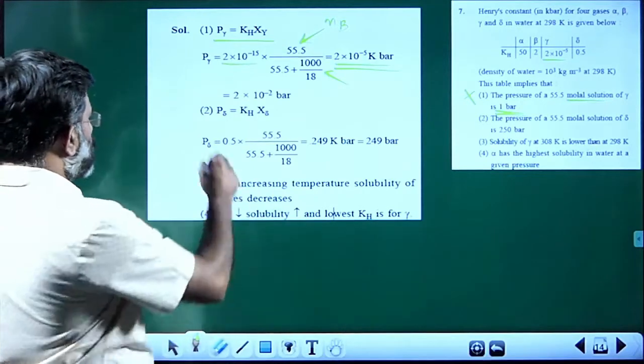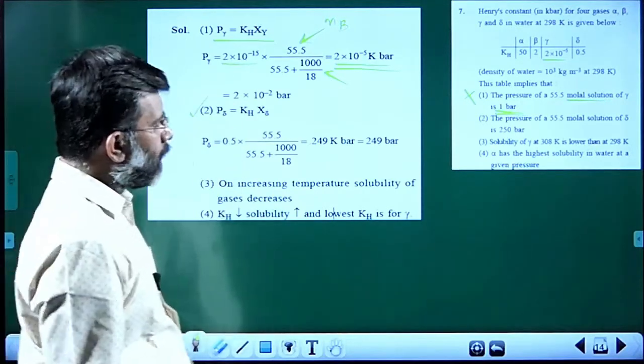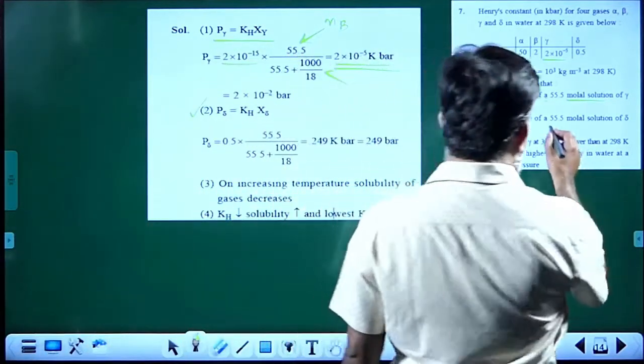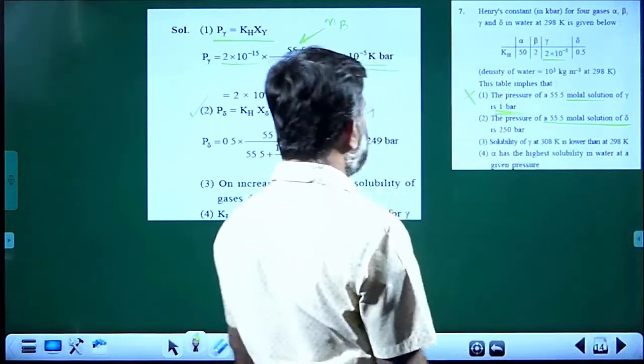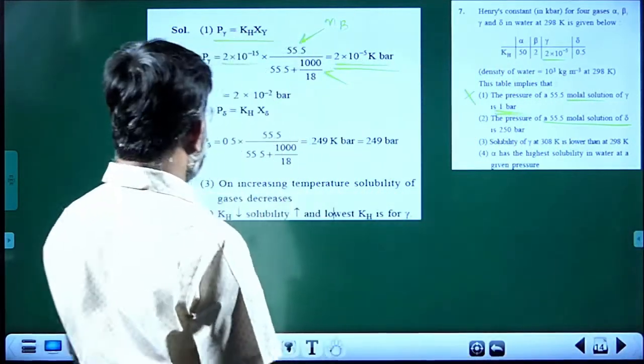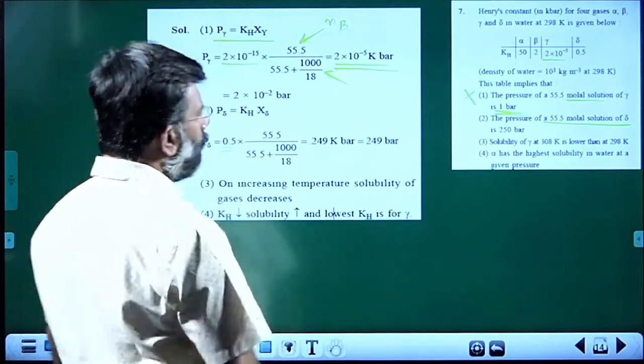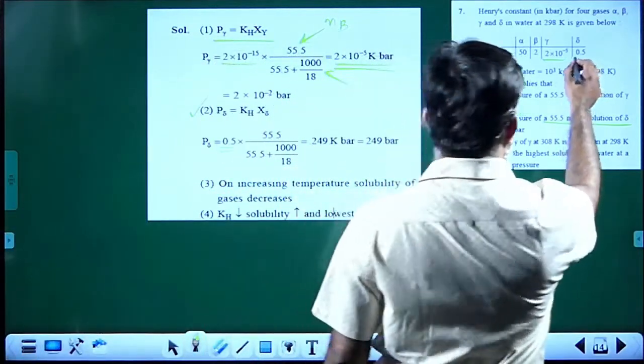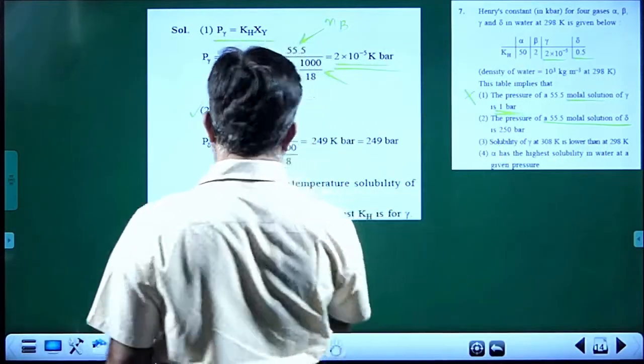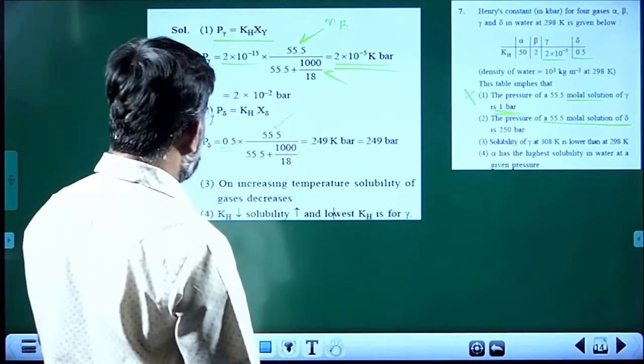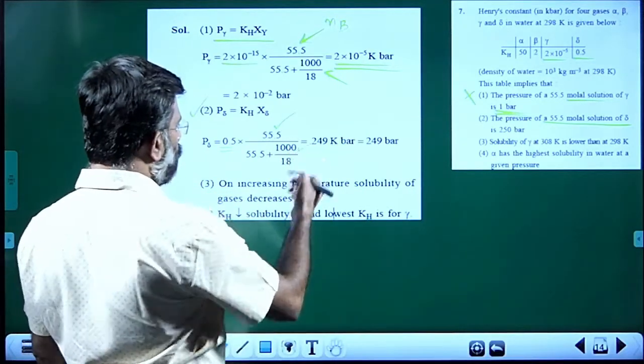Now, coming to the second choice, in a similar way, the pressure of 55.5 molar solution of delta, the KH value given 0.5, and in a similar way, number of moles of solute 55.5 and mass of solvent 1 kilogram.